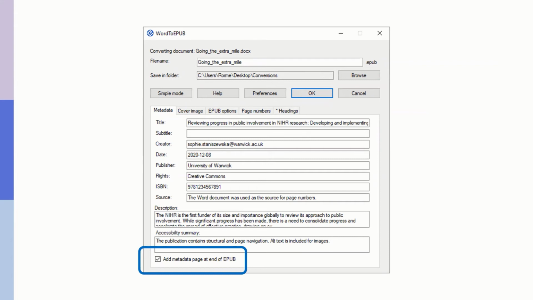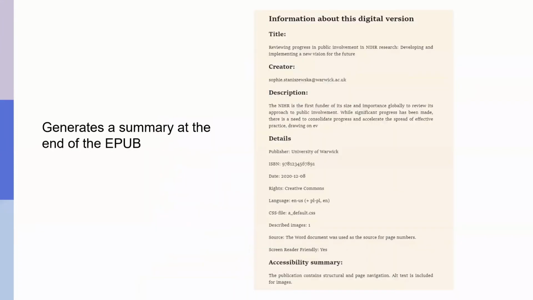There's a checkbox there, which is add metadata page at the end of the EPUB. And this provides an extra file there, which is information about this digital version. It's got some structure to it, so it has headings for the title, creator, the description, and so on.